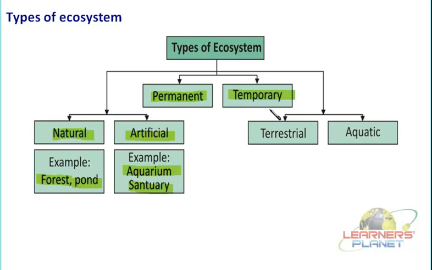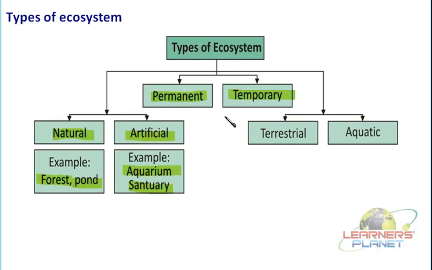For example, a slice of bread where different molds and bacteria are growing. That particular thing is not established forever, but it is supporting the life of certain organisms for a certain period of time, and then it is removed. So it can be said to be a temporary ecosystem.